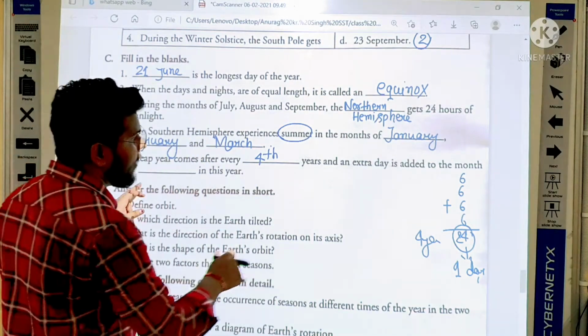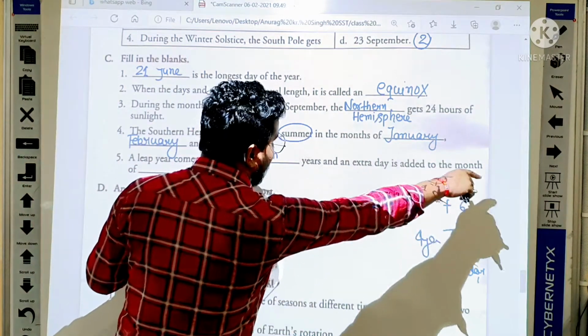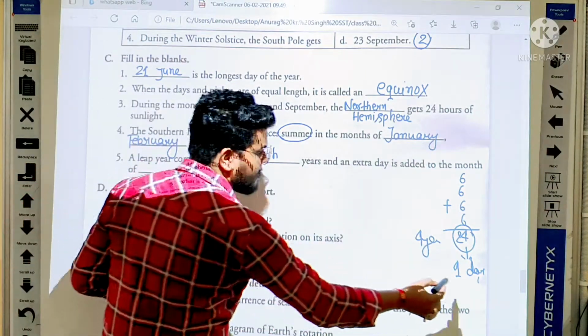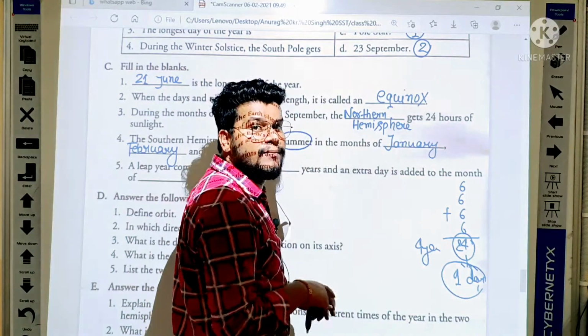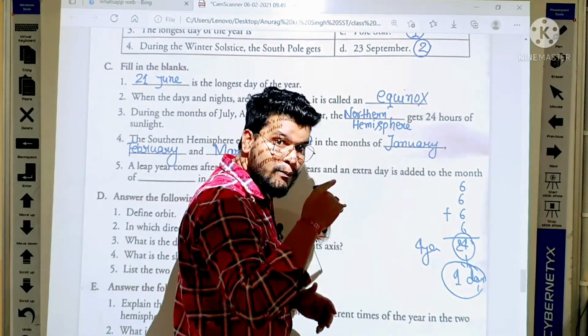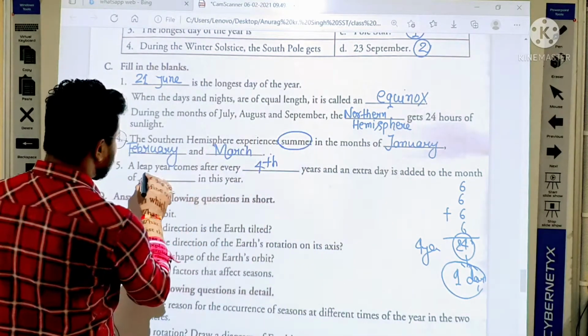Year and extra day added to the month of, yes, this is the extra day, and it is added in the month of which? February. Okay, in the month of February.